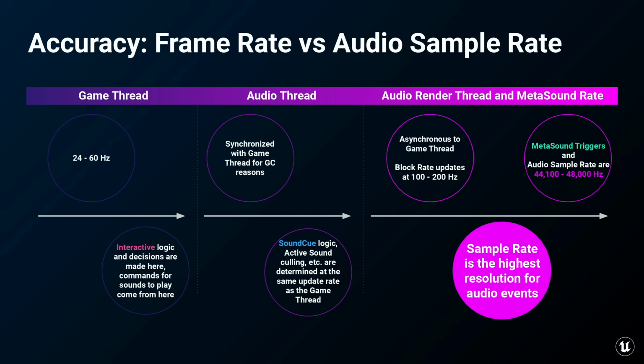However, both the audio render thread and MetaSounds can receive data updates from gameplay at a much higher rate, depending on your platform specs. And MetaSounds can play sounds using triggers which are sample accurate, supporting a resolution of up to 48,000 times per second. The same resolution as cinematic sound editors would have in their linear editors.